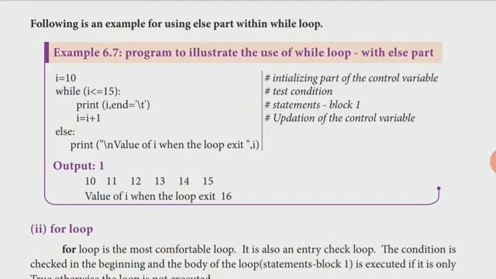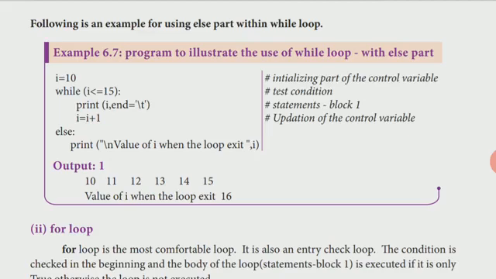Now, this is the example for while loop with else statement. Here I is 10. The same example that we saw in the last program, the same one here with an else statement.